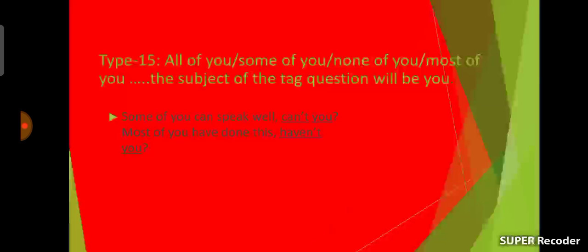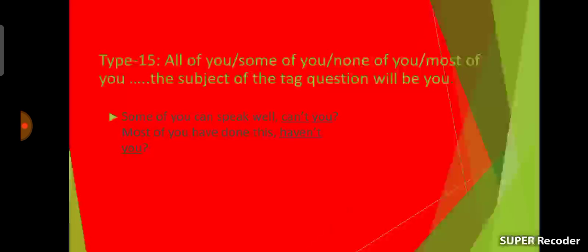Some of you can speak well. Here the subject is some of you, and this sentence is an affirmative sentence. The tag question will be negative. Here can is the auxiliary verb, so the tag question will be can't you.